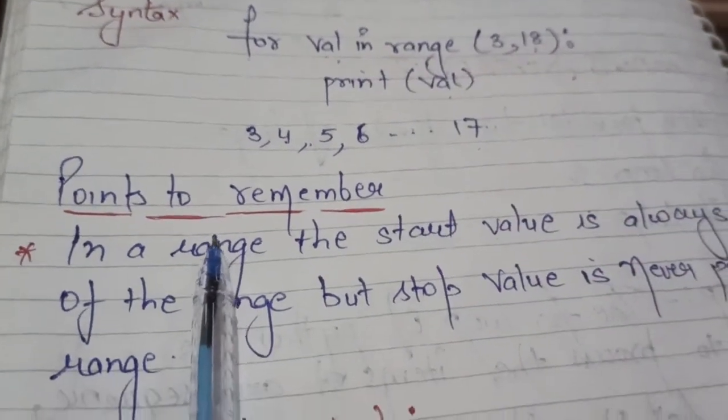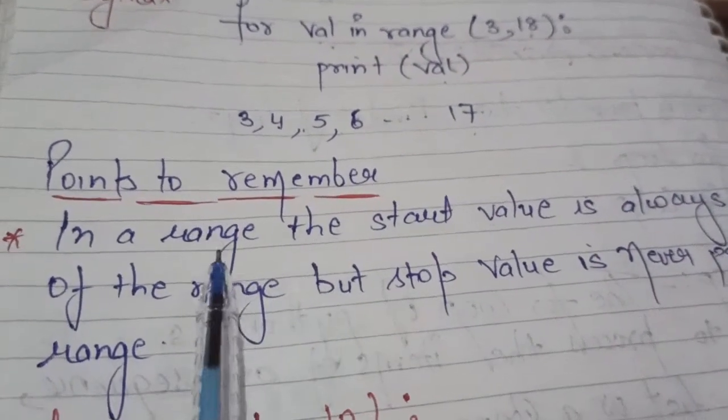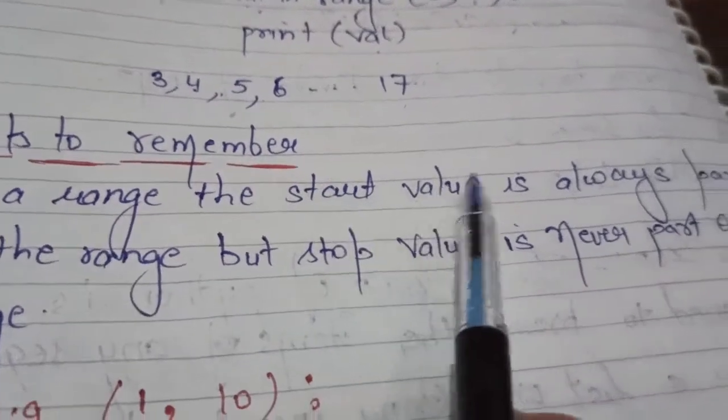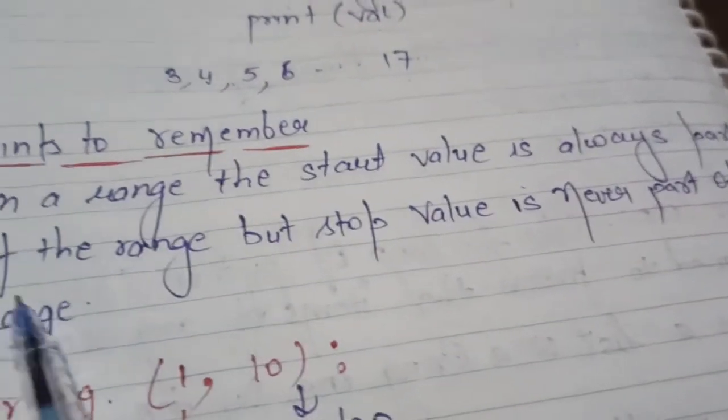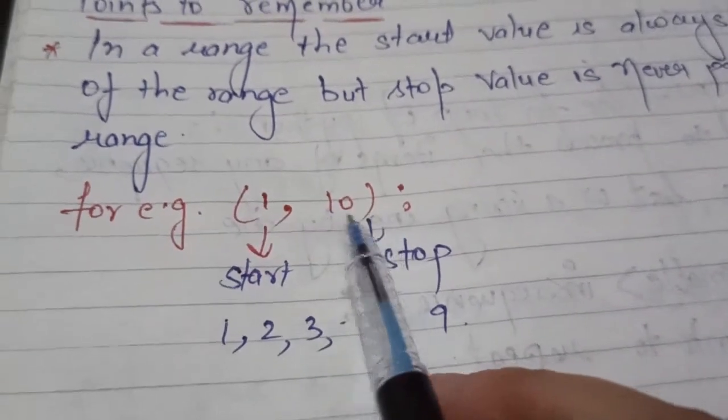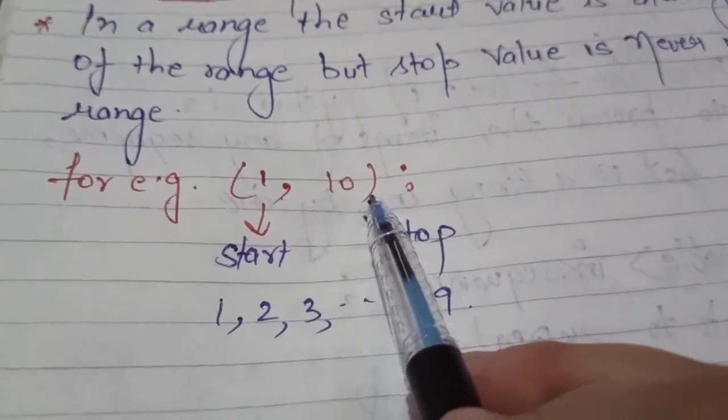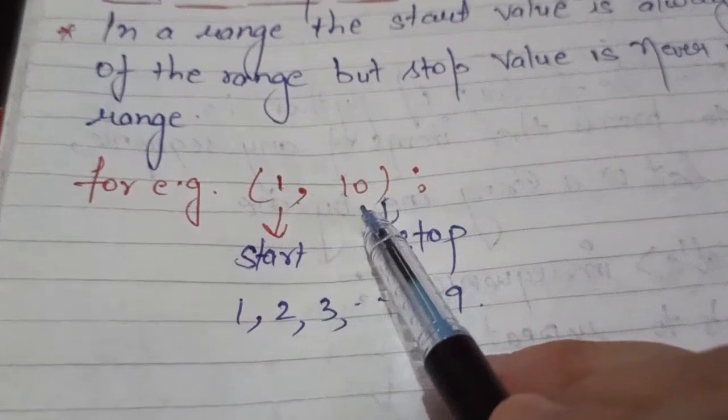Because there is a rule that you need to remember: in a range the start value is always part of the range, but the stop value is never part of the range. Suppose if this is the range, that is 1 to 10, so this is the start value and this is the stop value.